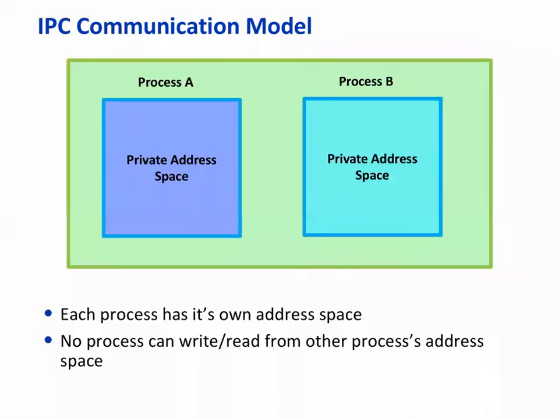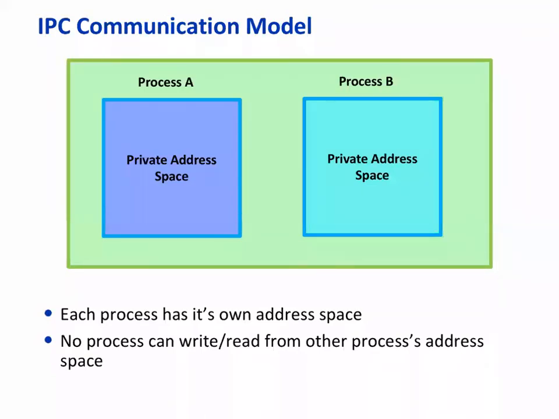So there must be something in between, right? That can help. What can be in between? The simplest way, we are not going into a complicated way. What should be in between that has access to both? So the kernel. Yeah.